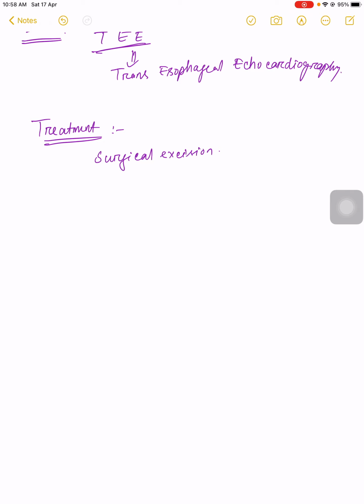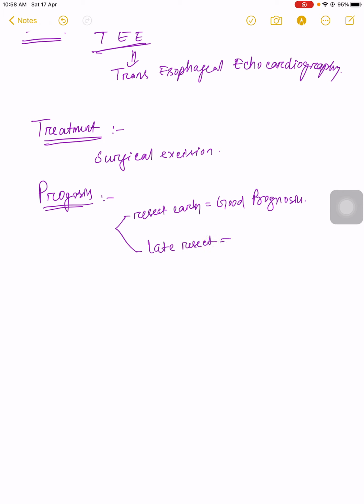As for the prognostic factor, as it is a benign tumor, the prognosis is good. If you resect early, good prognosis. Late resection, bad prognosis.